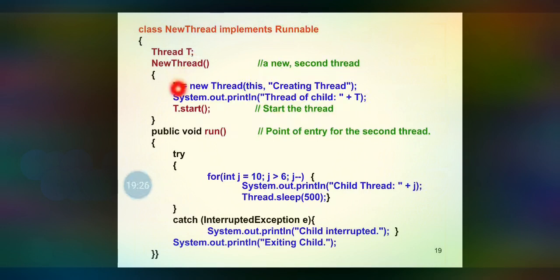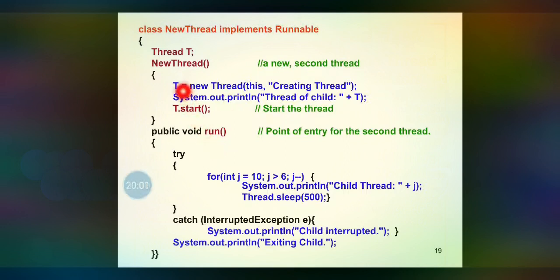Inside the constructor, for the thread object t, we are going to create the reference. So new Thread(this, "creating thread"). The creating thread is the thread name, and this defines the currently executing thread. And System.out.println("Child: " + t), which defines the name of the thread, the priority of the thread, and the group of the thread, will be written here. And when you call t.start(), then the child thread's run method will be called.